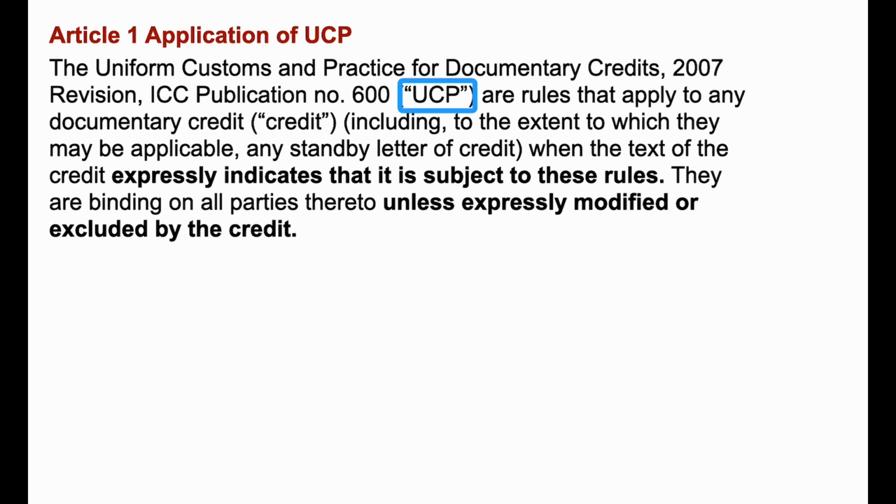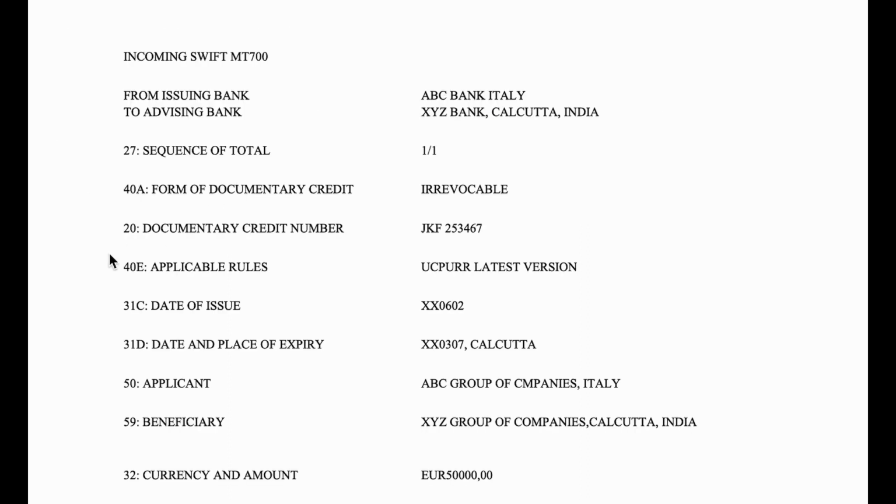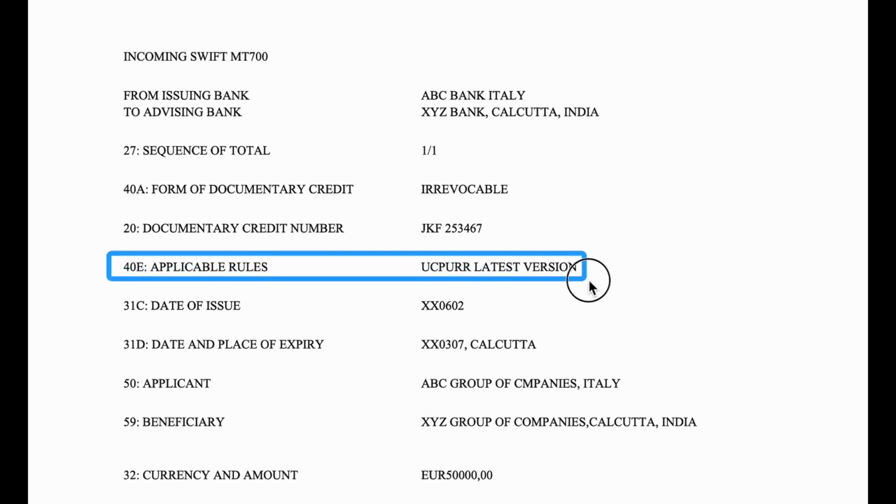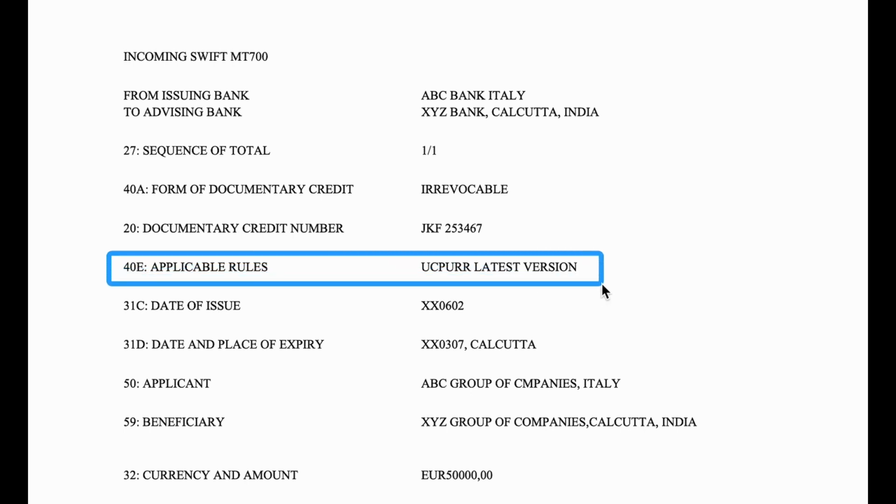Let's see the answer for the first question. UCP is applicable only if the text of the credit expressly indicates that it is subject to these rules. For example, in this LC, we can see under applicable rules, it is clearly mentioned as UCP latest version, which means all the 39 articles of UCP600 are applicable to this LC, right?